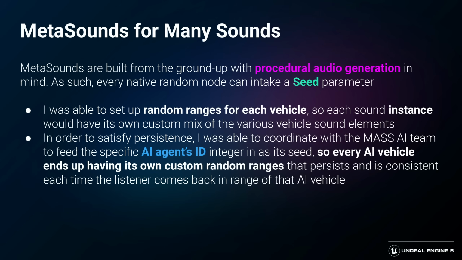This is because metasounds are built from the ground up with procedural audio generation in mind. As such, every native random node can intake a seeded parameter. So I was able to set up random ranges for each vehicle, so each sound instance would have its own custom mix of the various vehicle sound elements. In order to satisfy persistence, I was able to coordinate with the Mass AI team to feed the specific AI agent's ID integer in as its seed. So every AI vehicle ends up having its own custom random ranges that persists and is consistent each time the listener comes back in range of that AI vehicle.